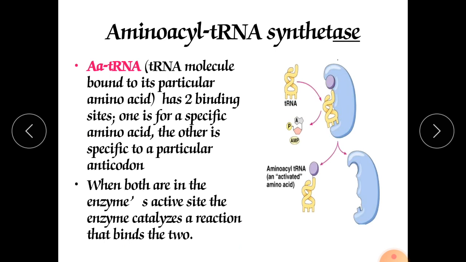Both are in the enzyme's active sites. The enzyme catalyzes a reaction that binds them. So this is the enzyme, called amino acid tRNA synthetase. This enzyme is responsible for binding the typical amino acid to the tRNA. It is an activated amino acid from which the protein is going to be formed. This charged amino acid will bind to this tRNA.